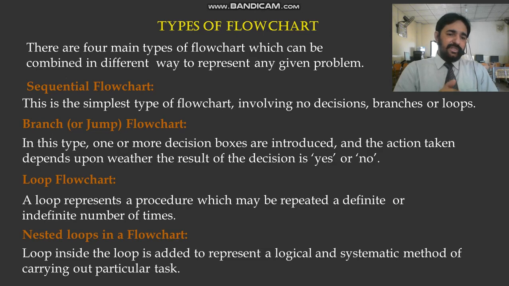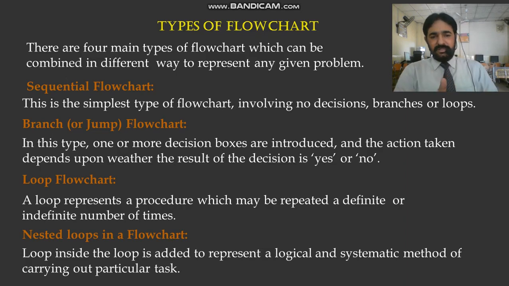Next we have the loop flowchart. In a loop flowchart we represent a procedure which may be repeated a definite or indefinite number of times. For example, in the last slide we checked an example, writing numbers 1 to 20.